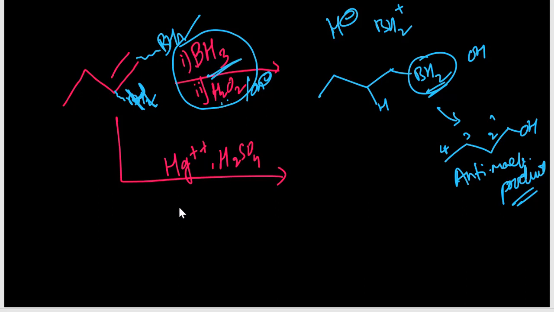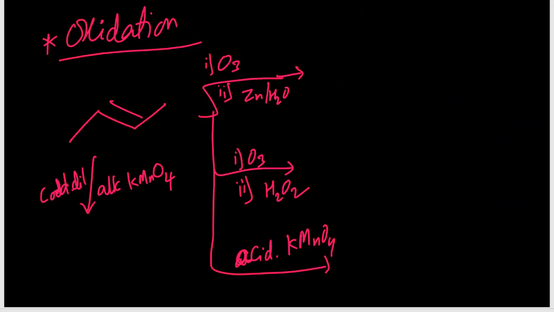Okay, next Hg plus and H2SO4 is there. So here in addition of water, generally the middle position gets OH, terminal gets hydrogen. See the difference, normal H2SO4 and BH3. Okay, if you do normal, then we are getting butan-2-ol, here butan-1-ol. This is the main difference.